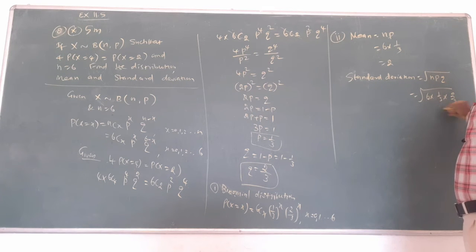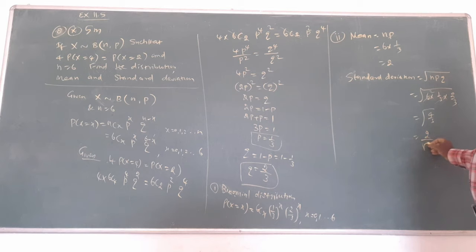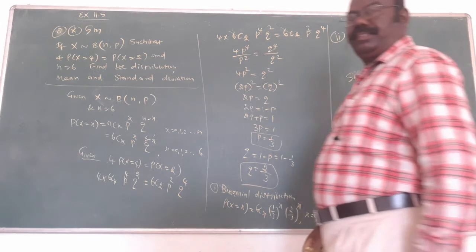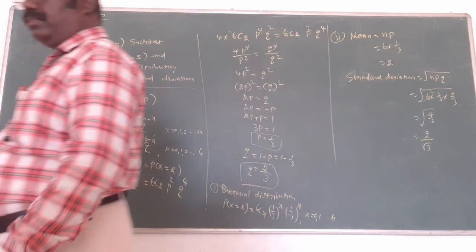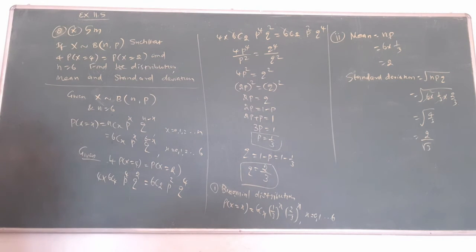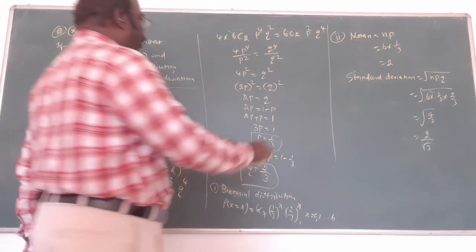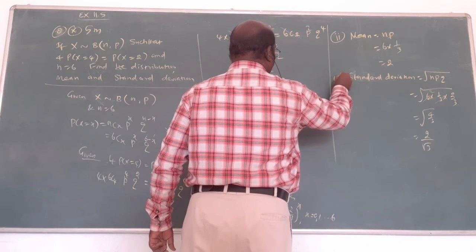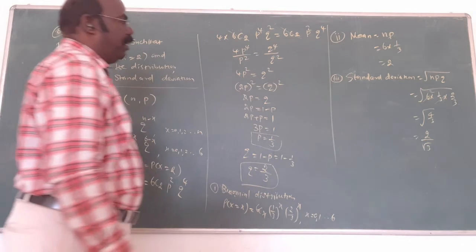And q is 2 by 3. So 6 times 1 by 3 times 2 by 3, that is 4 by 3. So the standard deviation is root of 4 by 3, which is 2 by root 3. Only simplification is needed. This is the answer: standard deviation is 2 by root 3. This is the solution. You must have the formula clearly.